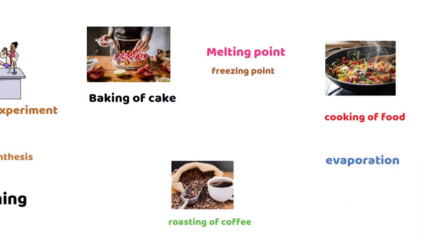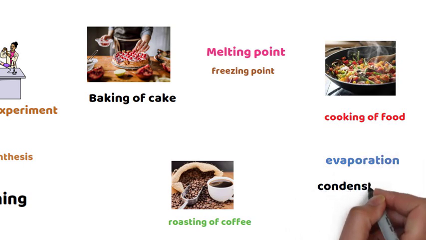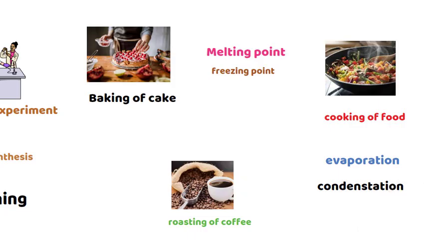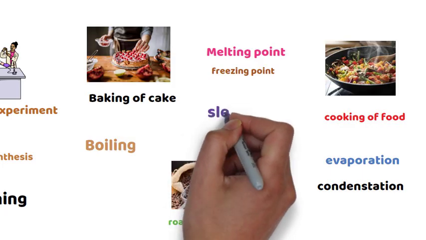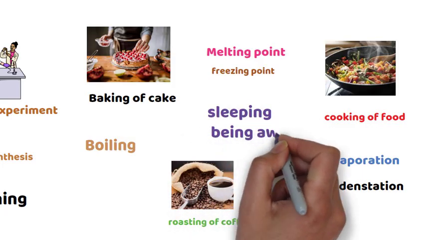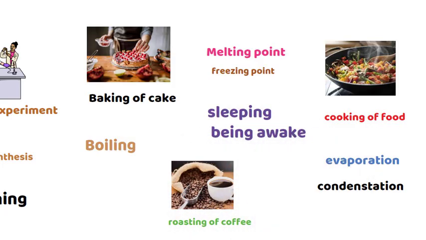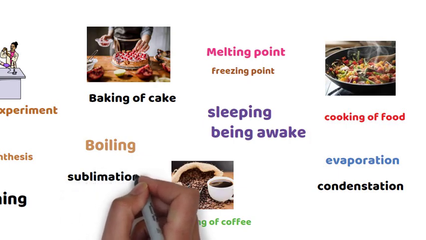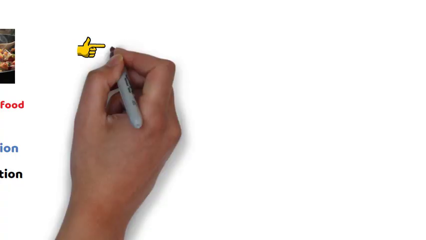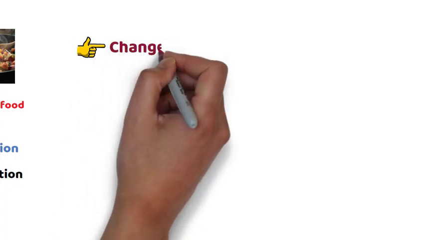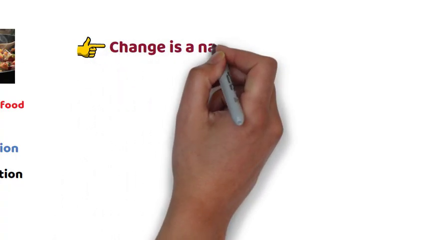Evaporation and condensation are examples that happen in our surroundings. Boiling, sleeping and being awake, and sublimation are some examples that we observe in our daily life for change.